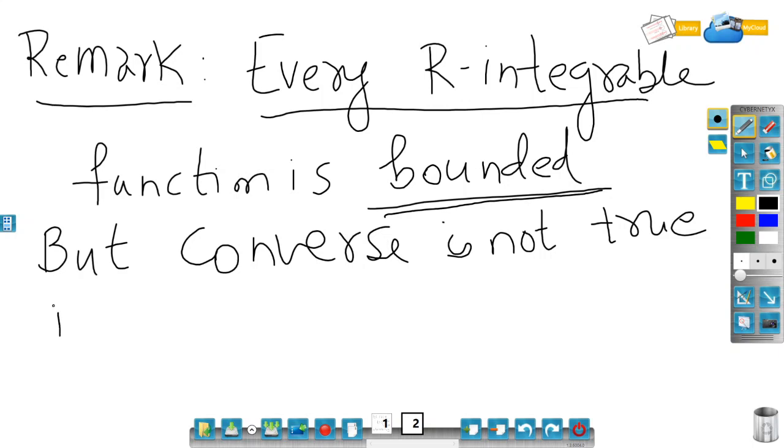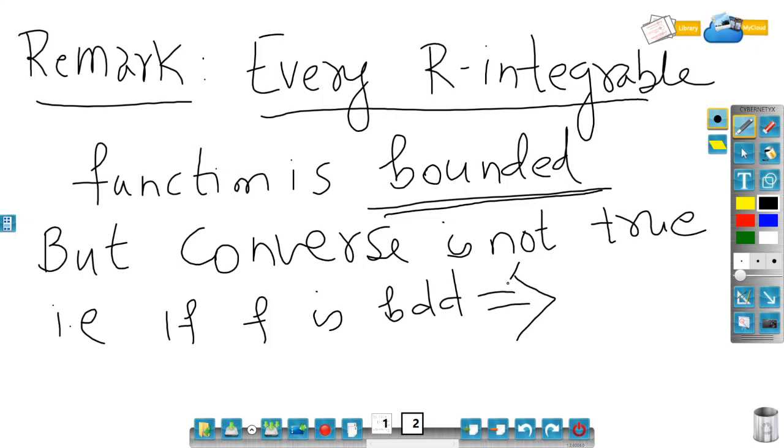That is, if f is bounded, we cannot say straight away that f is R integrable. That is not true. And we can give a counterexample. So what is a counterexample?